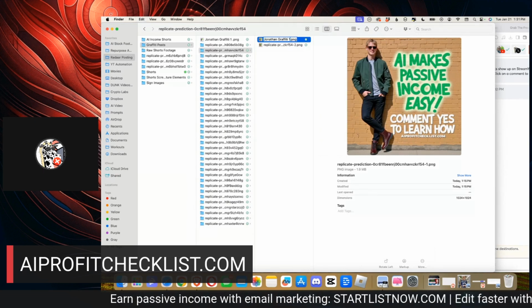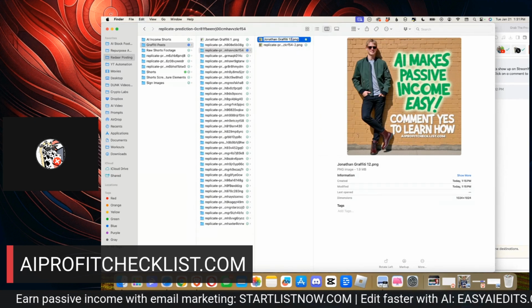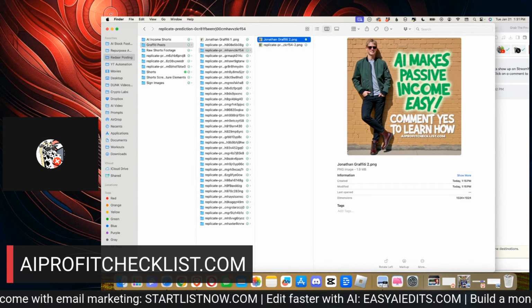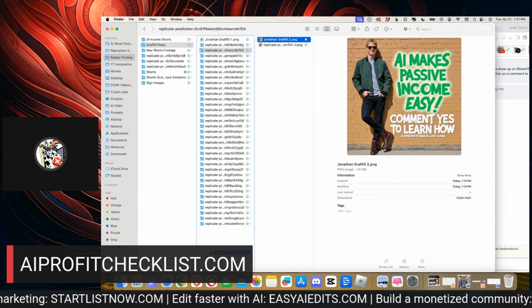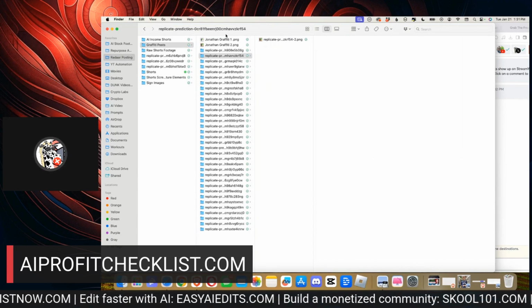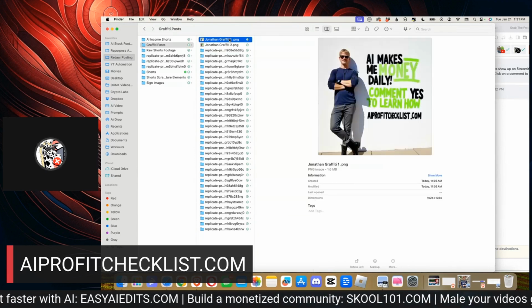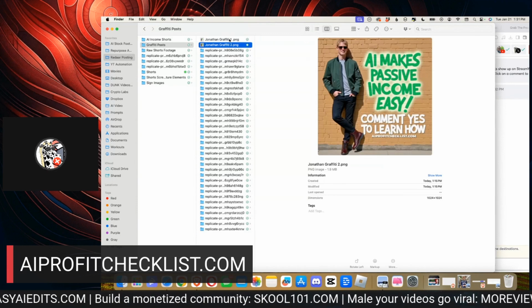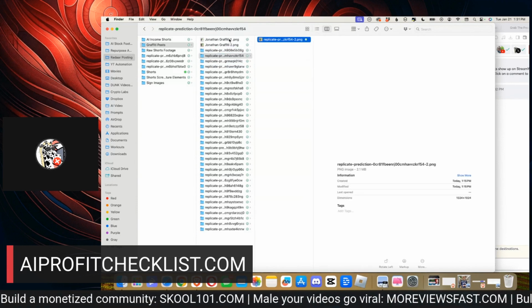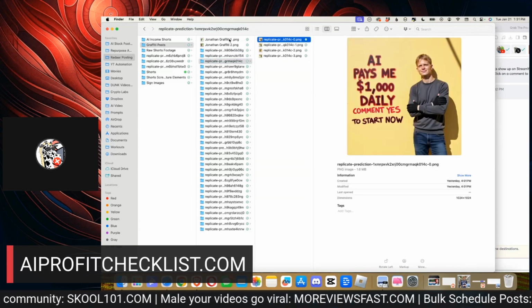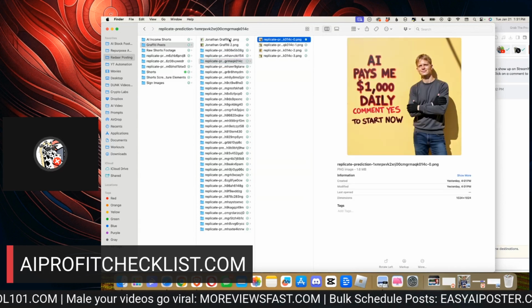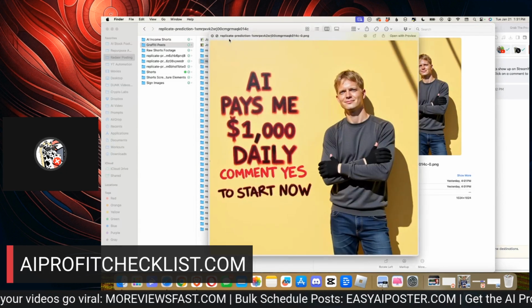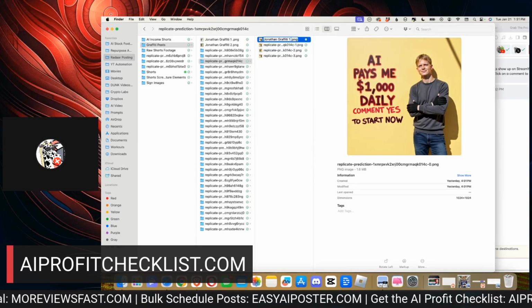Now paste this, now 2, not 12, 2, and then I can just drag this to the main folder. Now I have 1, 2, and this is just going to go in order from the first one that's going to be posted to the second one, and so on and so forth. And now I have this one, so I could skip down to the third, and AI pays me $1,000 daily. There you go. So I paste this now, and this is going to be 3,